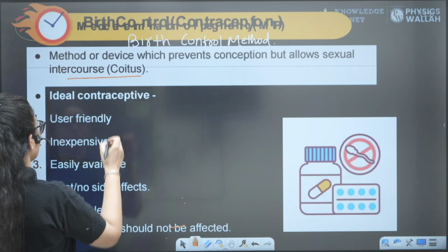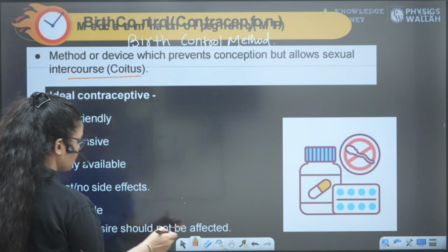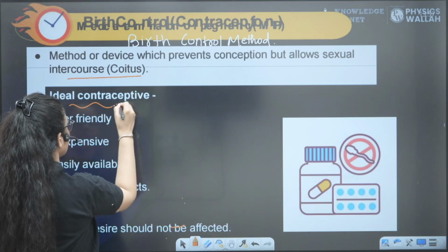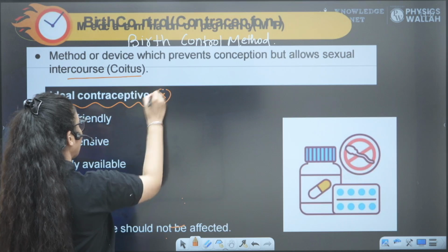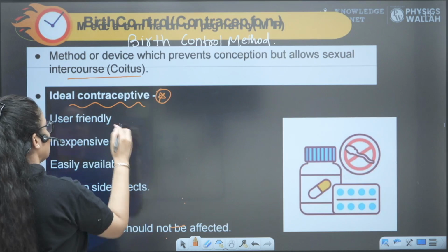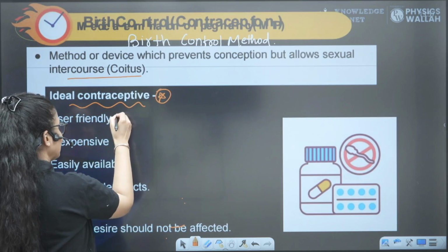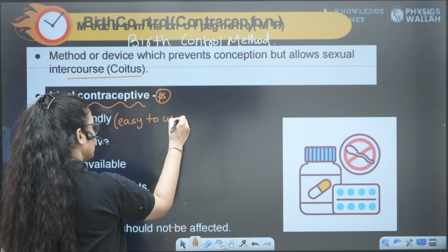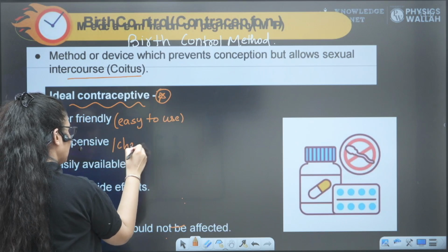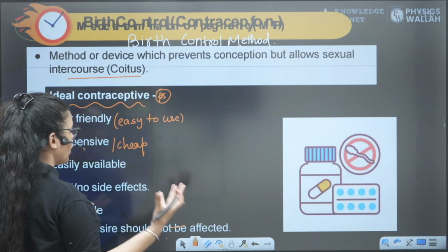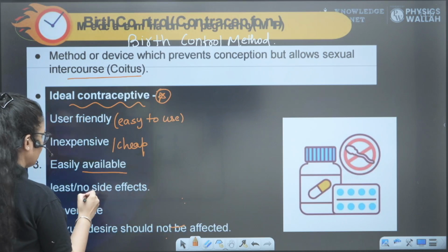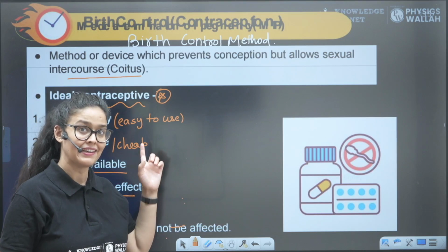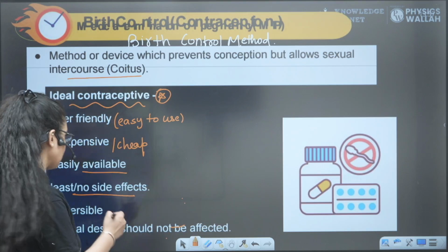First, what are the characteristics of ideal contraceptive devices? They should be user friendly, meaning easy to use. They should be cheaply and easily available for the whole population. They should have least or no side effects, so there should be no side effect of any device that people are using.